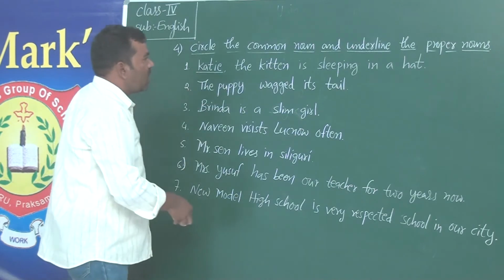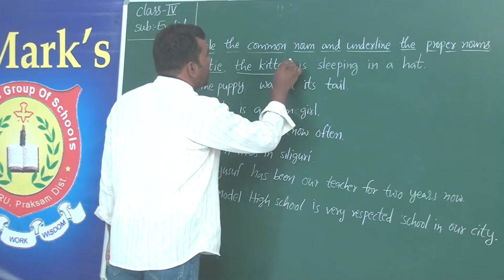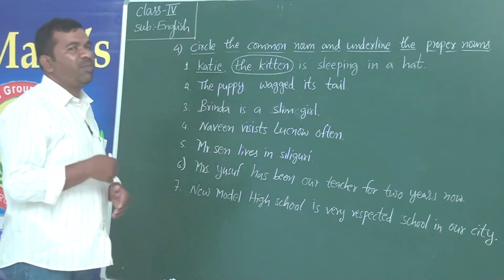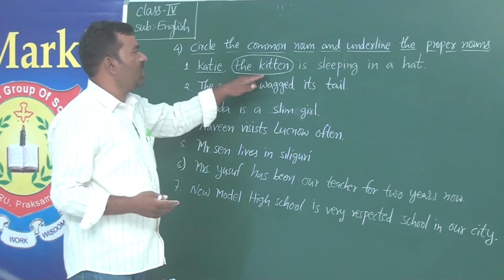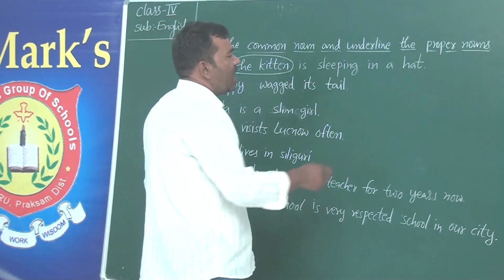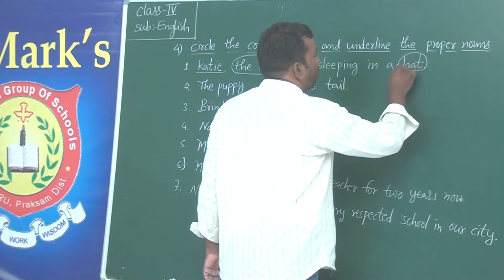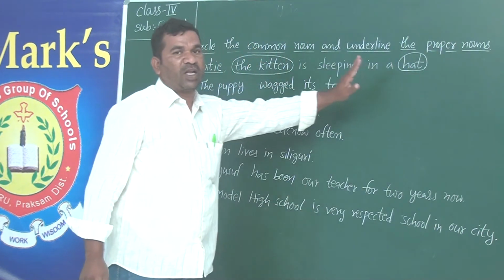Okay, so the next is the kitten. The kitten is a common noun. Why? Kitten means it can be anyone. Understand? Anyone is sleeping in a hat. Hat is also an example of a common noun. So therefore we circle it.